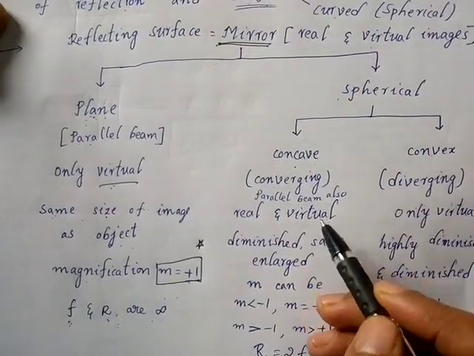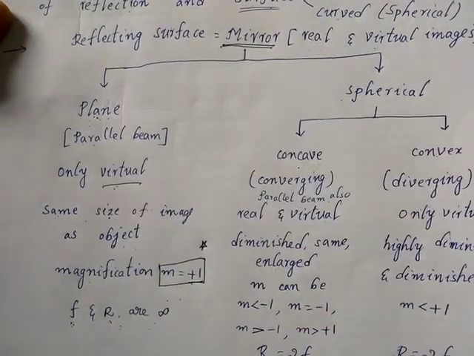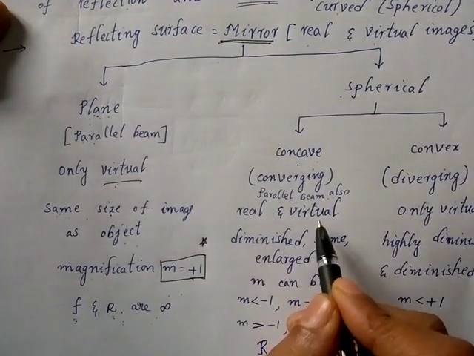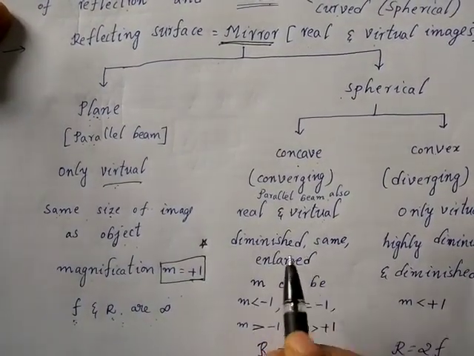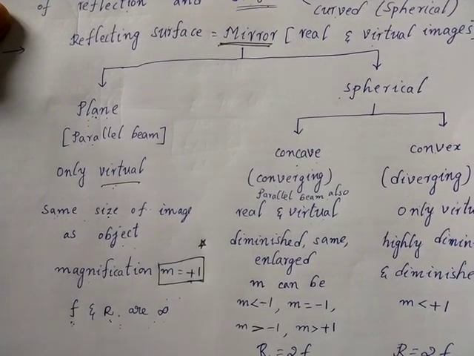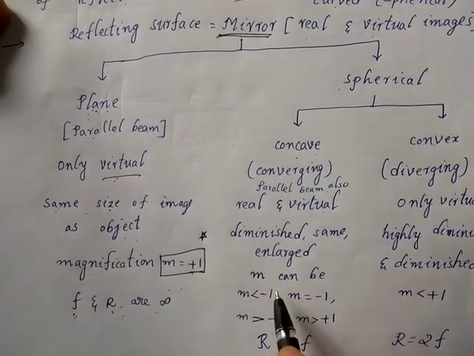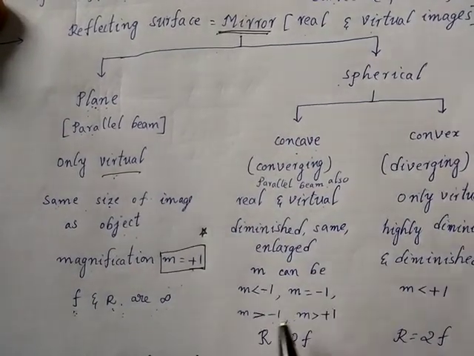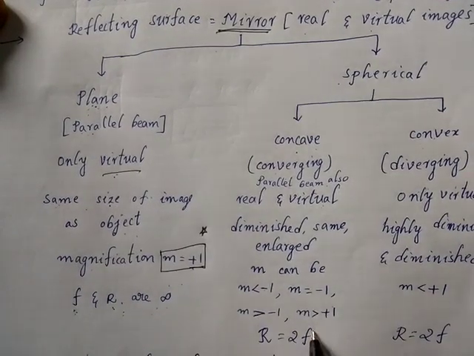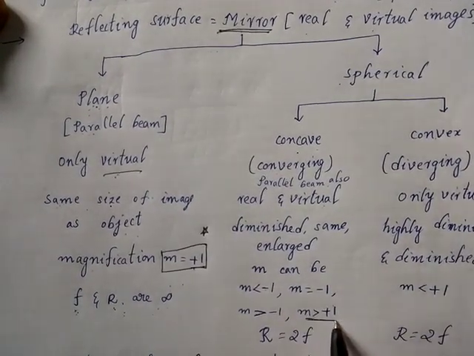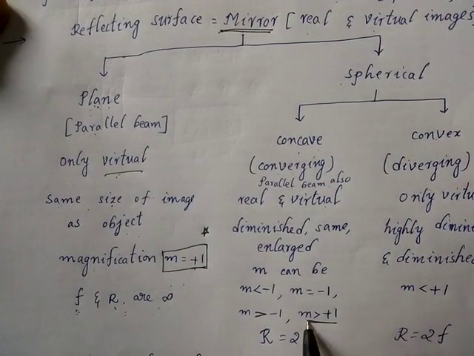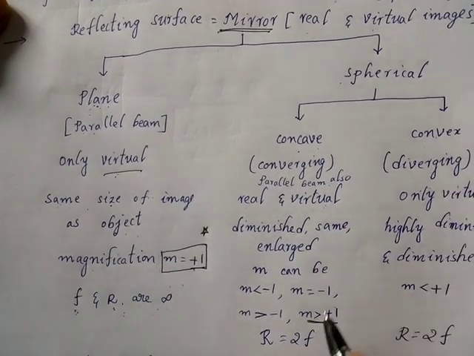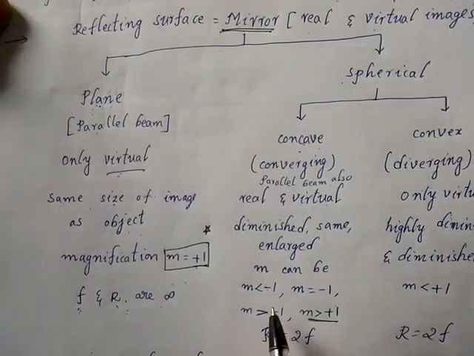Then concave mirror is converging, and when you keep the light source at focus, it gives a parallel beam also. It forms real and virtual images. It forms all sizes of images: highly diminished, diminished, same size, enlarged and highly enlarged, so its magnification will be less than -1, equal to -1 and greater than -1. Minus indicates real image. For greater than +1, greater than indicates the size of the image is bigger than the object, and plus indicates virtual. So you have to go for concave mirror. In the same way, all the other cases also.